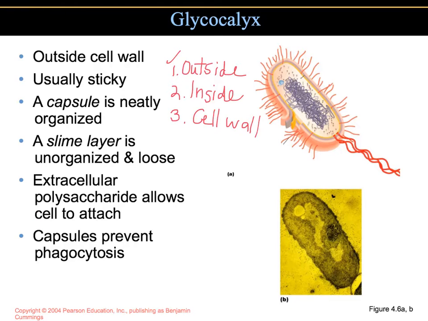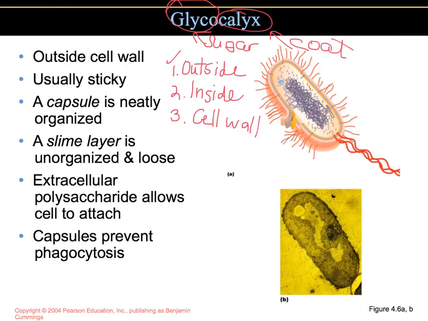One of the structures outside of the cell wall would be the glycocalyx. Glyco means sugar, hopefully you remember that, and calyx means coat. So this is the sugar coat, essentially.